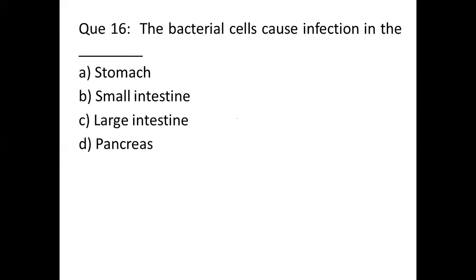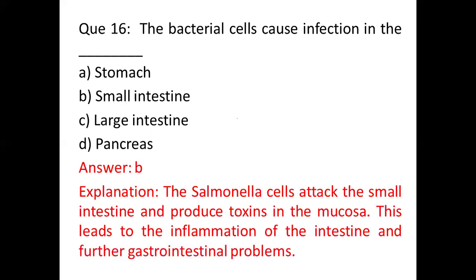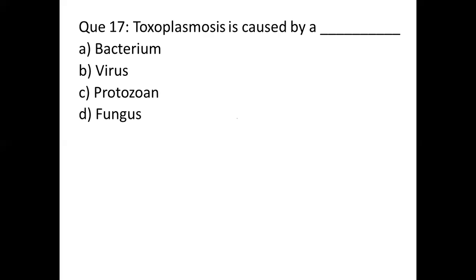Question number 16. The bacterial cells cause infection in the option A, stomach, option B, small intestine, option C, large intestine, option D, pancreas. And the right answer to this question is option B, small intestine. The salmonella cells attack the small intestine and produce toxins in the mucosa. This leads to the inflammation of the intestine and further gastrointestinal problems.